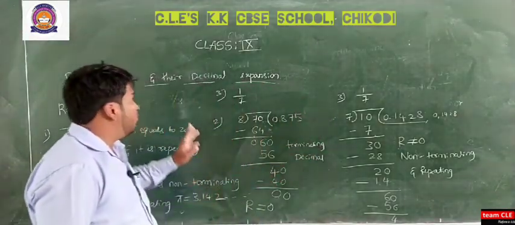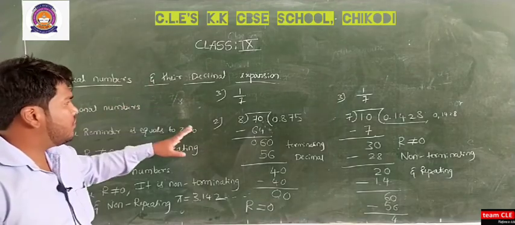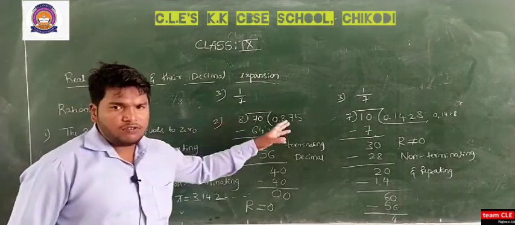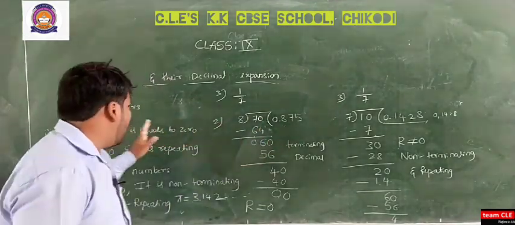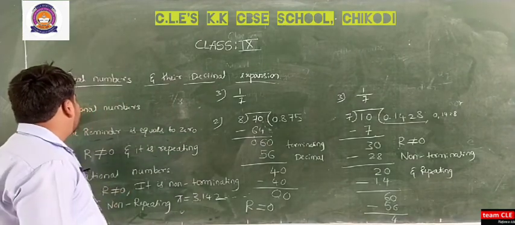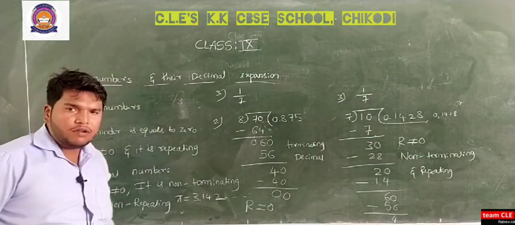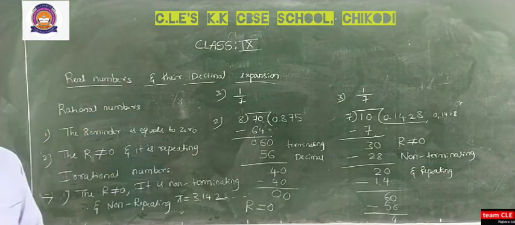All of you have to note down the real numbers and decimal expansion. All these three examples you have to solve and write the cases for rational numbers and irrational numbers, and you have to send it to me on my WhatsApp number.